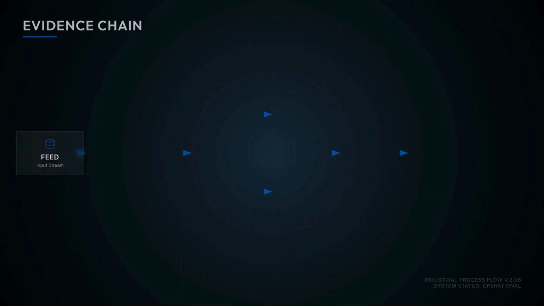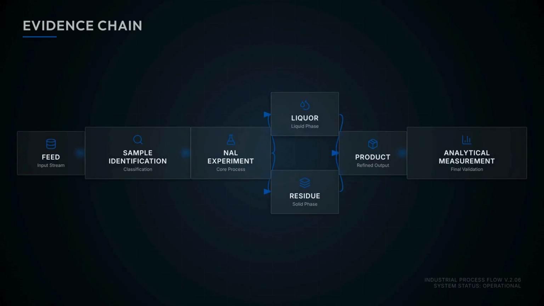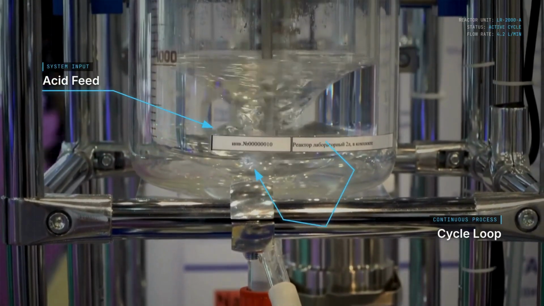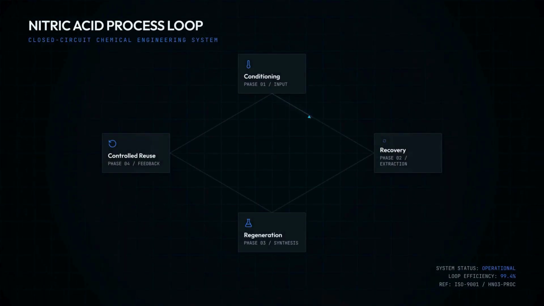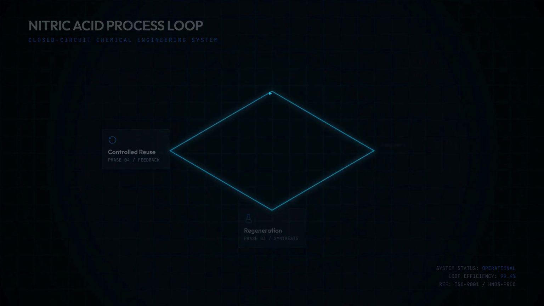Each experiment generates measurable evidence, from feed characterization to liquor and residue analysis to metal recovery and acid consumption. The acid cycle is then extended beyond a single pass. Acid-bearing process liquor is conditioned, recovered and regenerated, and the regenerated acid is characterized and reused in a controlled experiment.